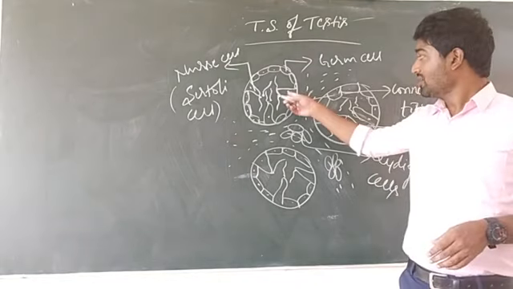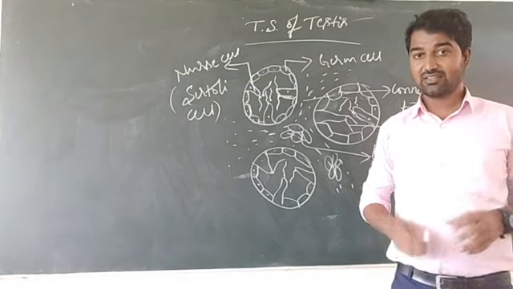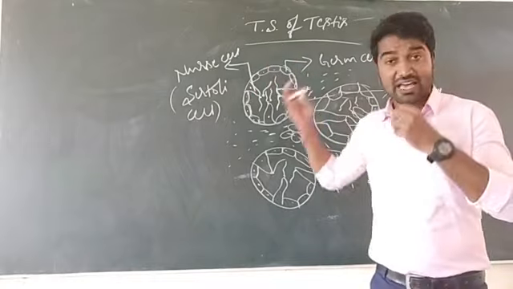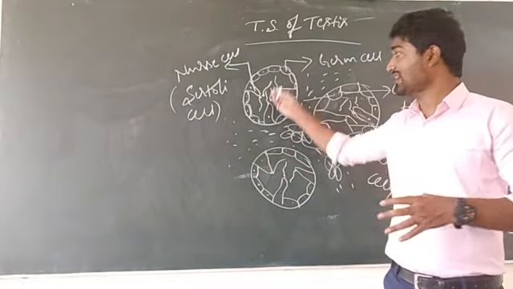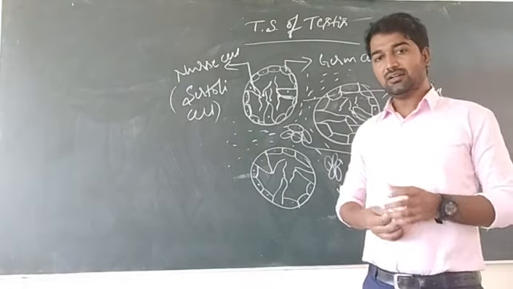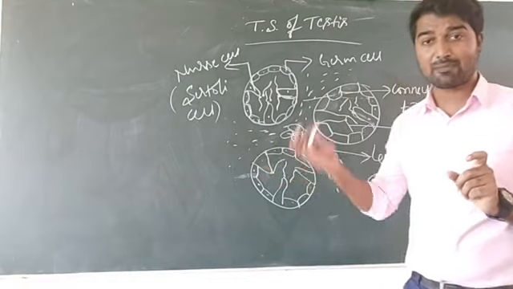So they are also known as nurse cells. Nurse means they give nourishment to the sperm cells. And testes are responsible for the production of sperms. That process is known as spermatogenesis.